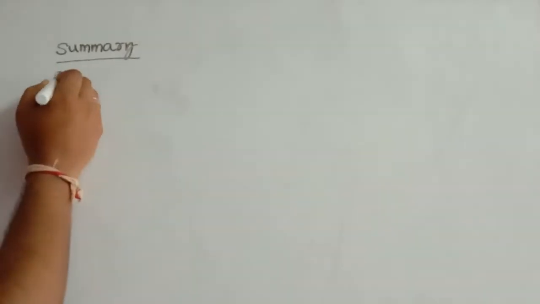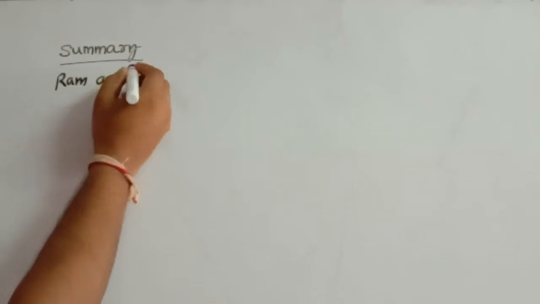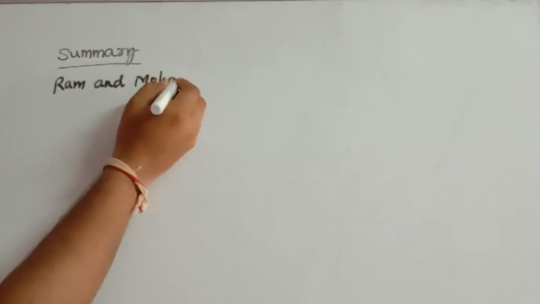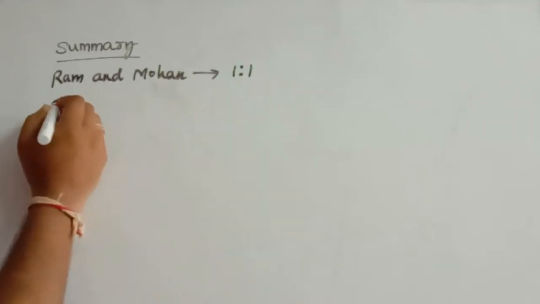So we have in this particular question two partners, Ram and Mohan, and both of them are sharing profits and losses equally. That is the ratio 1:1. Then the question gives us a balance sheet.